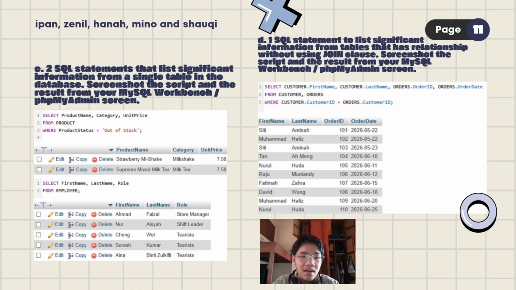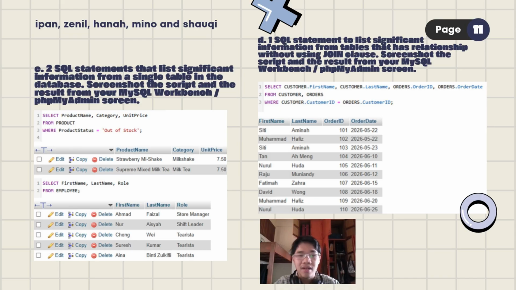And then continuing on to question D. One SQL statement to list significant information from tables that has relation without using join. So it's telling us to create one SQL statement that does not use join, and that has a relation with, and you have to list down information from tables that has a relation with one another. So in our case, a customer order from customer order, and then select, we want to list out their first name, their last name, and then their order ID and order date. So we want to know customer's first name and their last name, their order ID, and when they ordered.